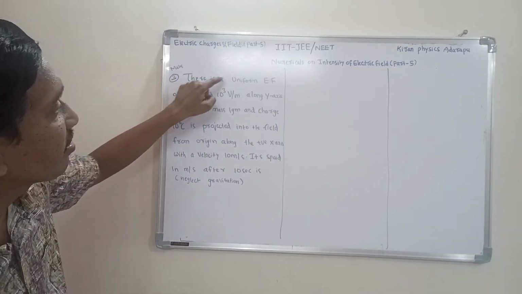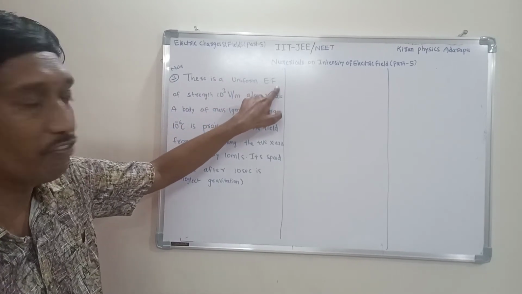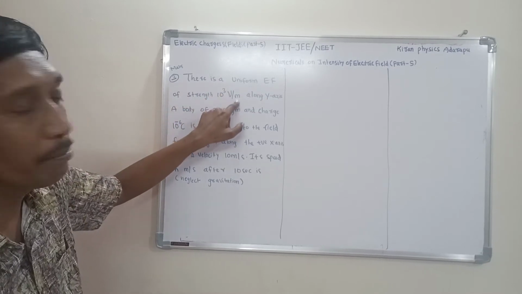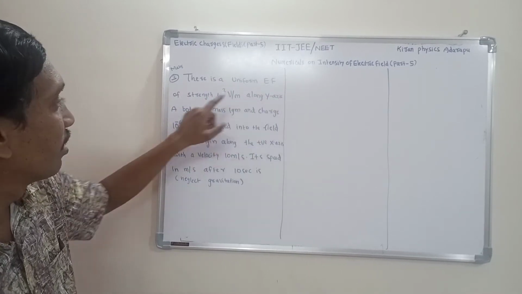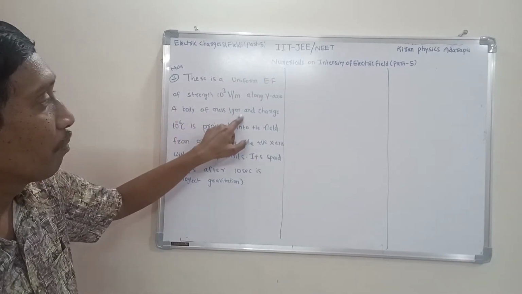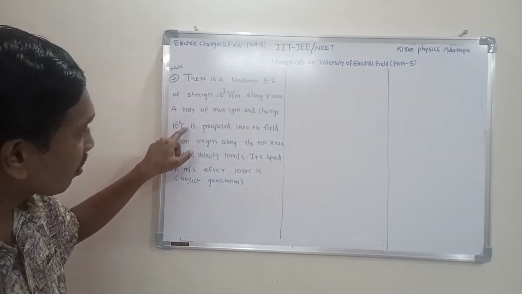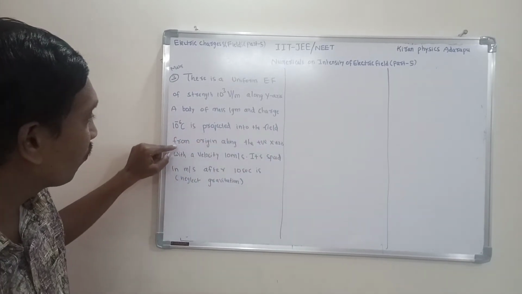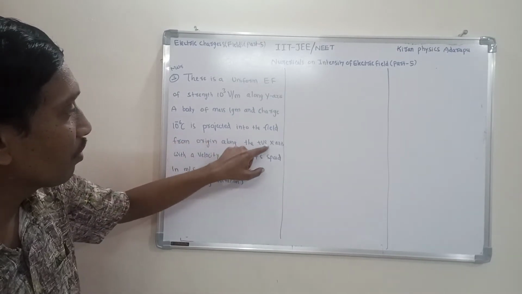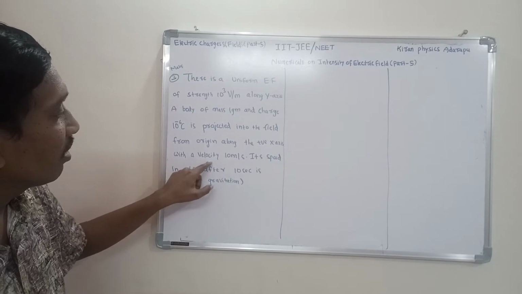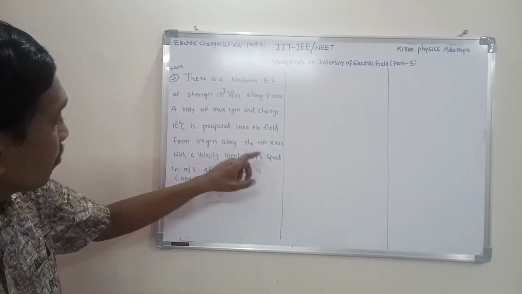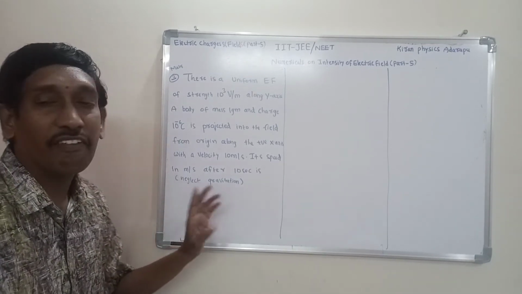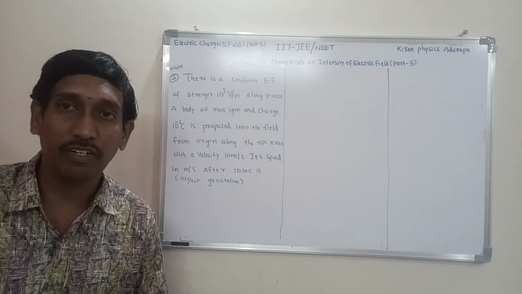The given question is: there is a uniform electric field of strength 10 power 3 volt per meter along the y-axis. A body of mass 1 gram and charge 10 power minus 6 coulomb is projected into the field from the origin along the positive x-axis with a velocity of 10 meter per second. Its speed in meter per second after 10 seconds is asked. Neglect gravitational force. This is the given question.